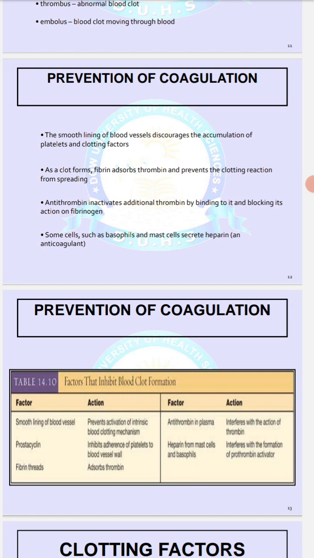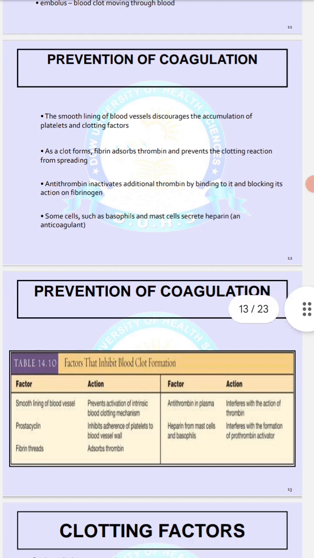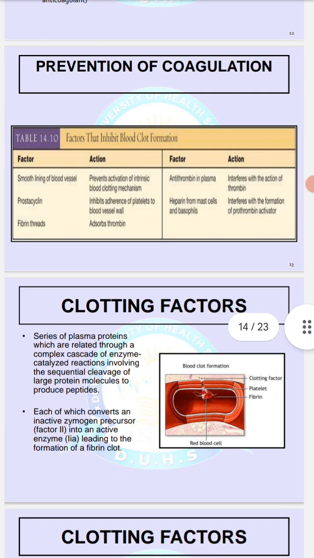The smooth lining of the vessel wall discourages the accumulation of platelets and clotting factors. As a clot forms, the fibrin absorbs the thrombin and prevents the clotting reaction from spreading. Antithrombin inactivates the additional thrombin by binding to it and blocking its action on fibrinogen. Some cells, such as basophils and mast cells, secrete heparin, an anticoagulant.